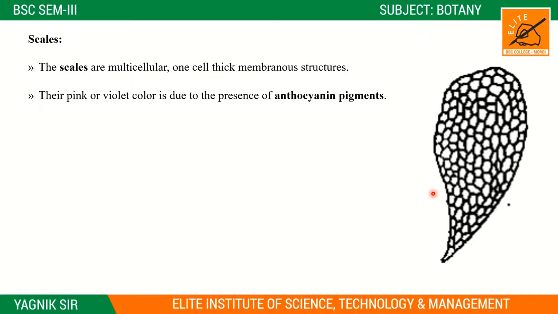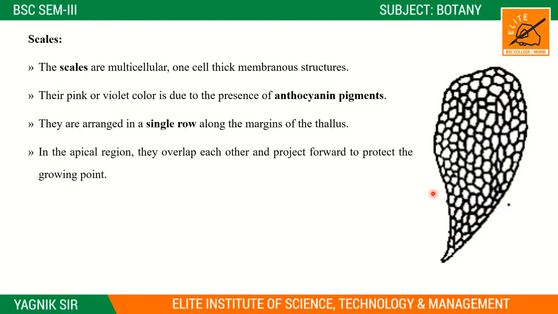If you see a pink or violet color, which pigment is responsible for it? Anthocyanins, right. They are arranged in a single row along the margin of the thallus, and in the apical region they overlap each other and project forward to protect the growing point. Now we are talking about the apical region, the upper side where we saw the notch. There they overlap, right.